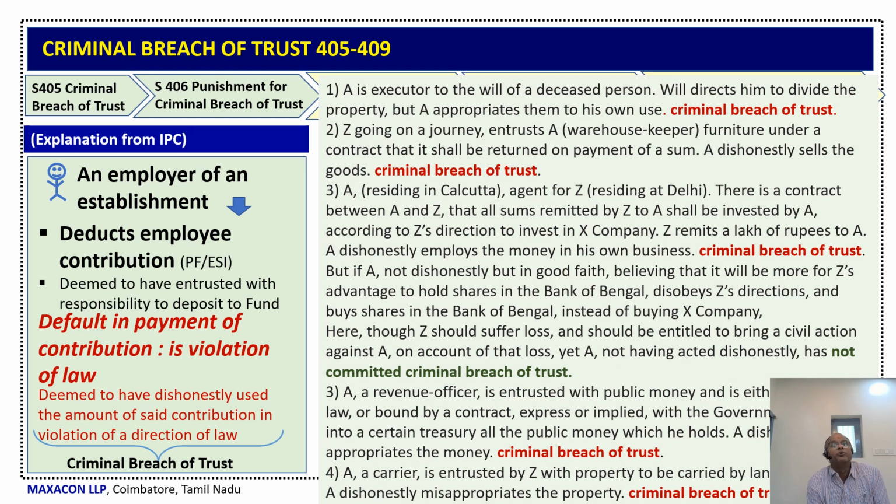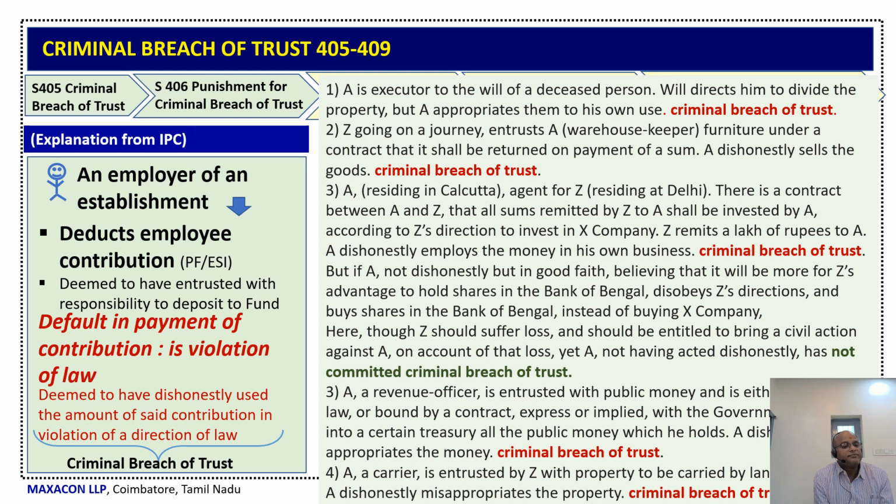Another example, if you look on the right hand side, you will see there are a couple of illustrations given in the book. Here, A is an executor of a will of a deceased person. The deceased person gives that power to A. Now, the will directs that the property has to be divided among its legal heirs. But A, without their knowledge, appropriates it for his own use. That constitutes violation of a contract and criminal breach of trust.